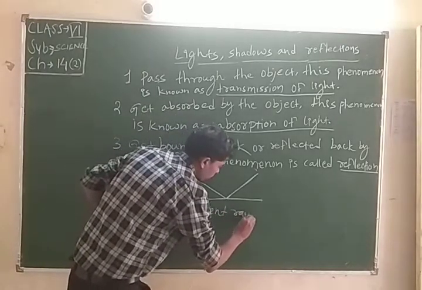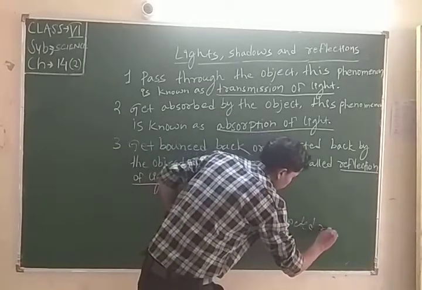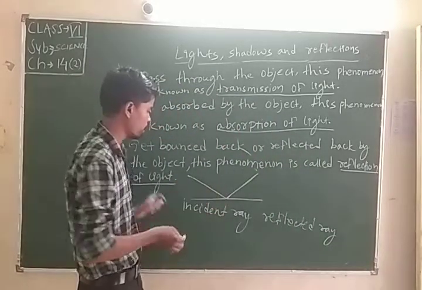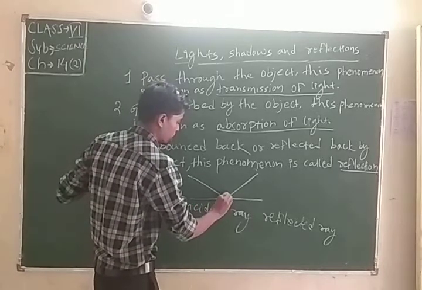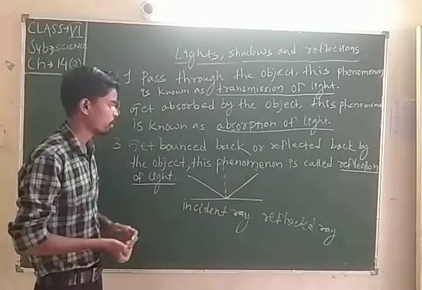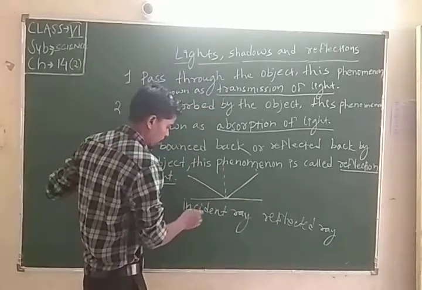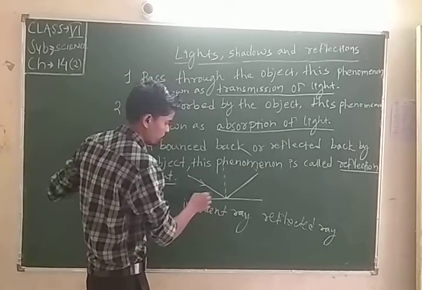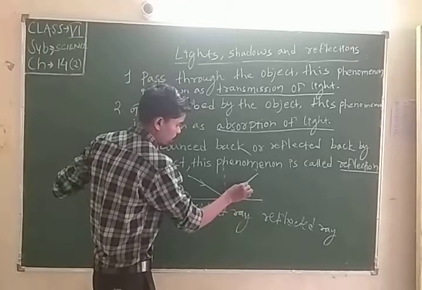Incident ray and reflected ray. Some angles will form, and in the middle it looks like this. This is the normal; you will study it in higher classes. Students, the incident ray always comes onto the surface and the reflected ray comes back out.